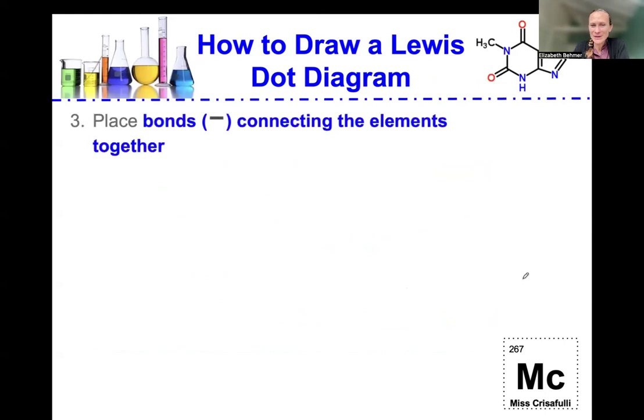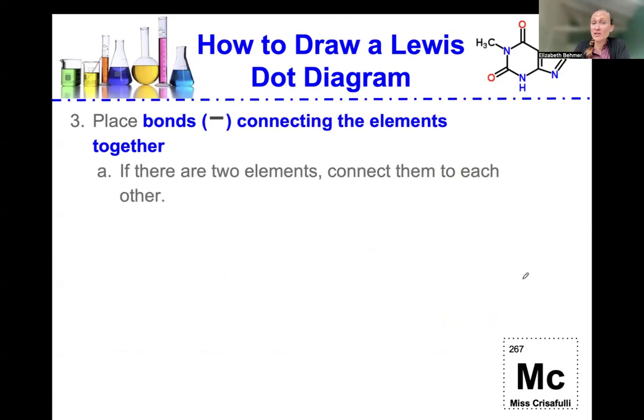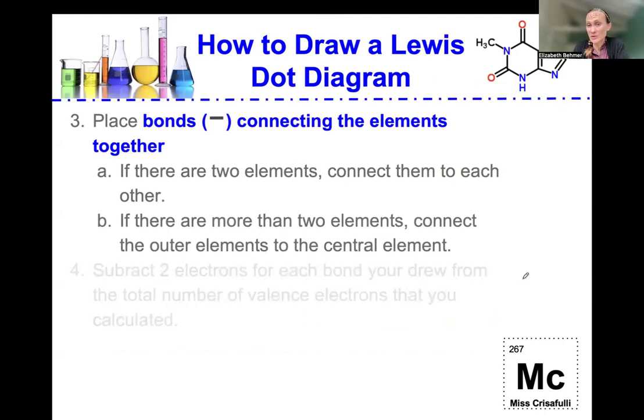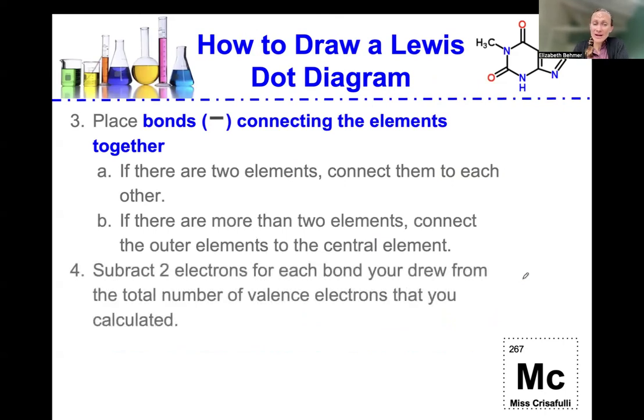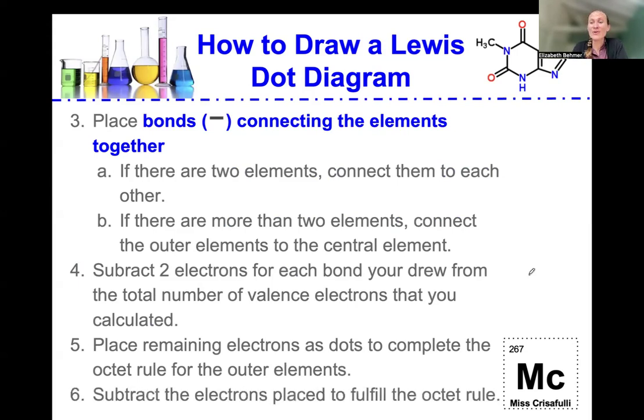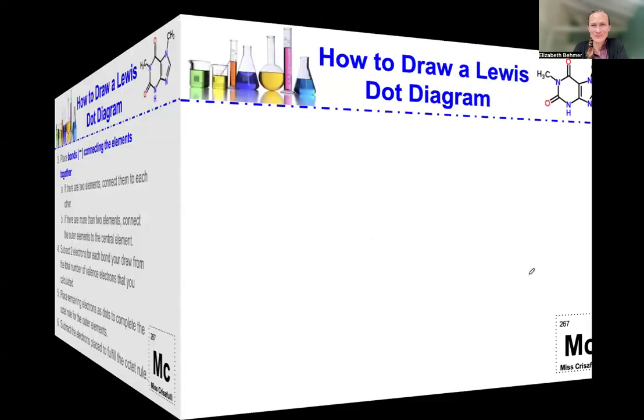Place bonds by placing a dashed line connecting the elements together. If there are two elements, always connect them to each other. If there are more than two elements, connect the outer elements to the central element. Subtract 2 electrons for each bond you drew from the total number of valence electrons that you calculated, and place the remaining electrons as dots to complete the octet rule for the outer elements. And we will go over how to do this with examples.